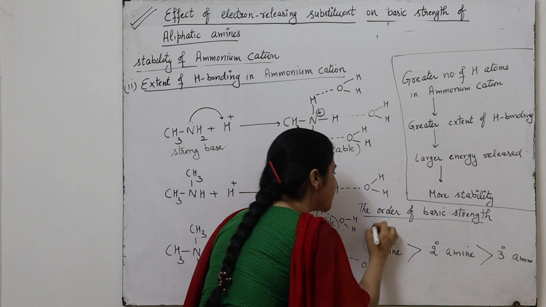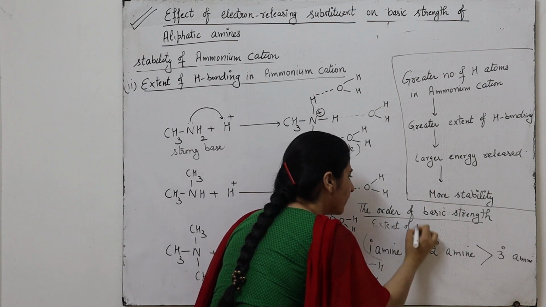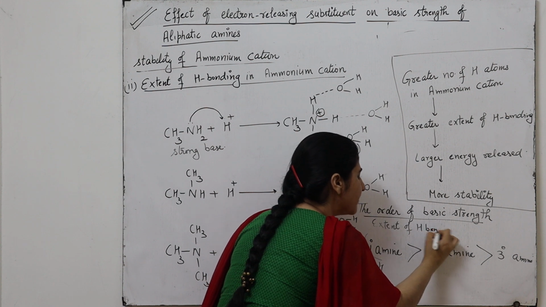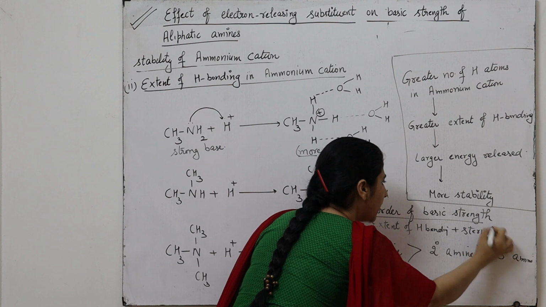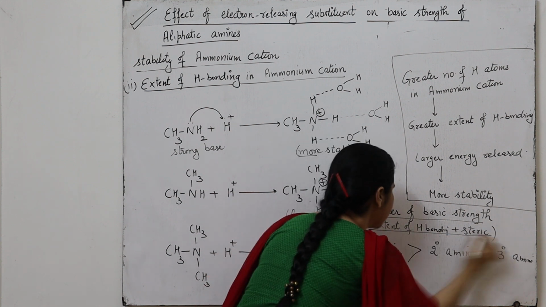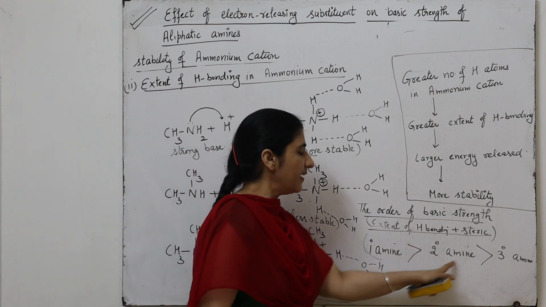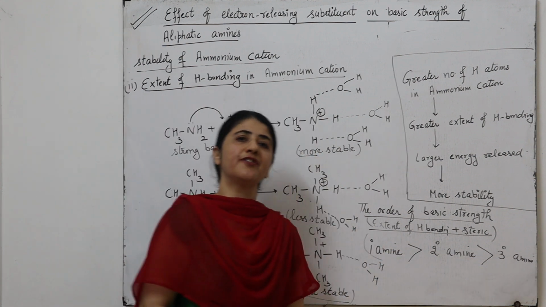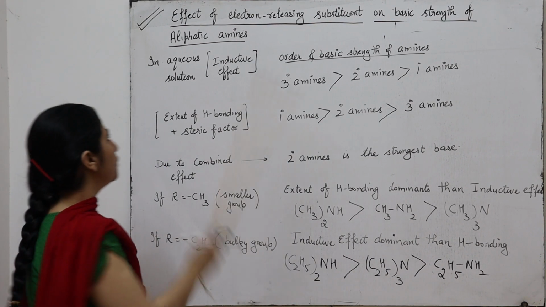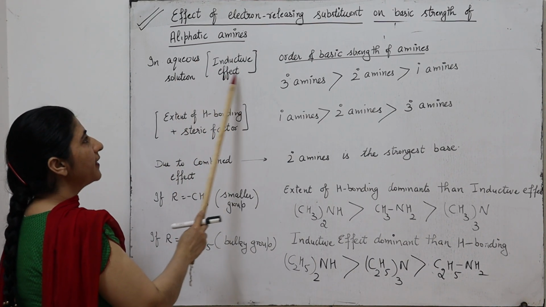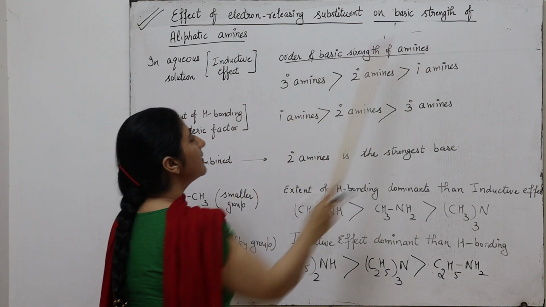So on the basis of extent of hydrogen bonding and steric factor, the order of basic strength is primary amine stronger than secondary, which is greater than tertiary amines.